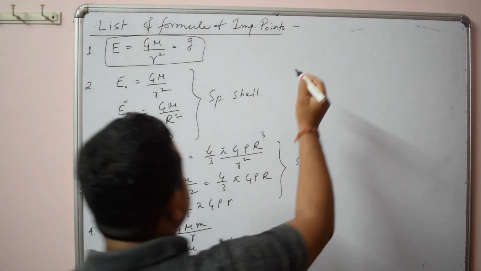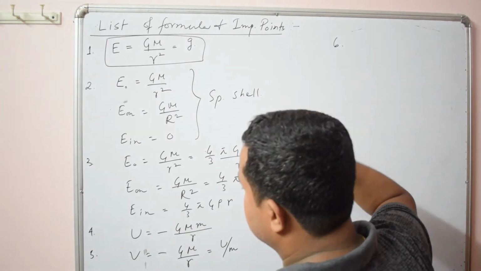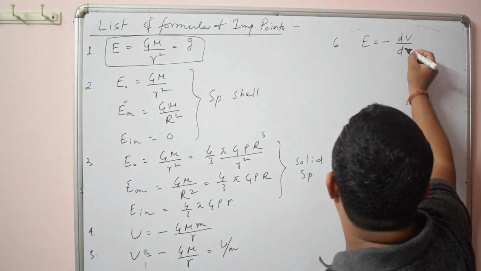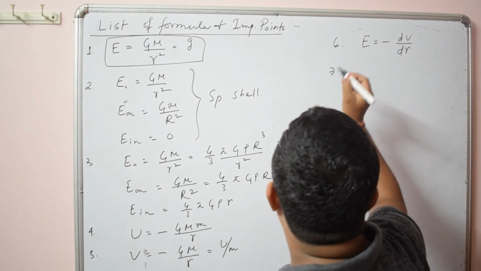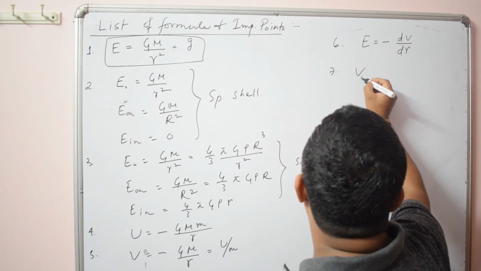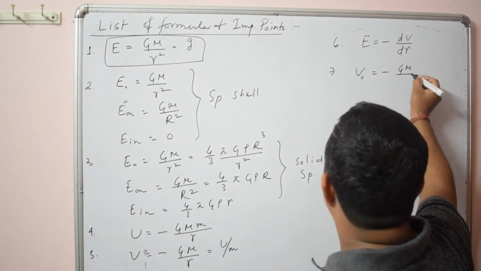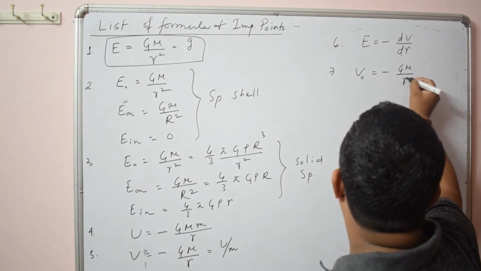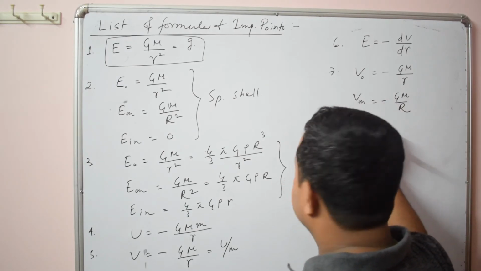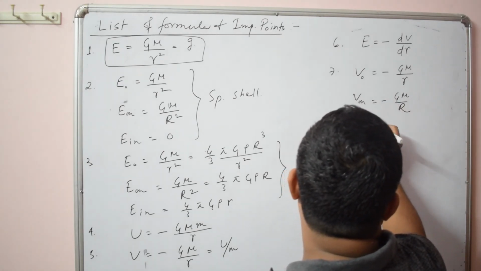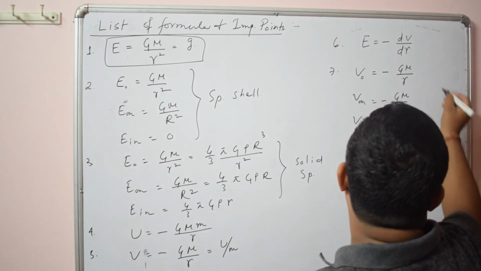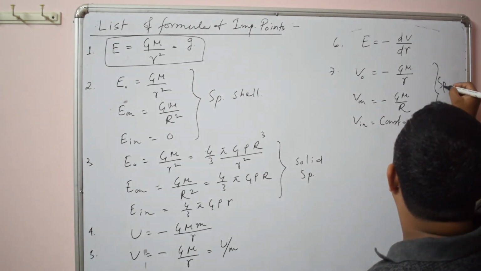Then another formula, the relation between field and potential, that is E is equal to minus dV by dr. Then potential due to a spherical shell: outside it is minus GM by r, on the surface minus GM by R, and the potential inside is constant, and this value is also minus GM by R. So this is for a spherical shell.